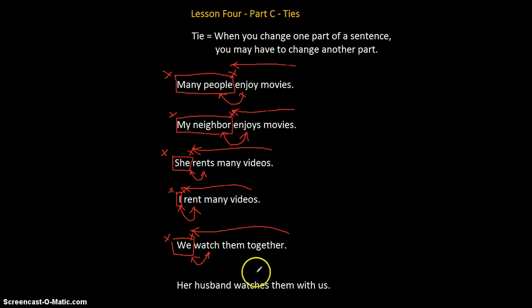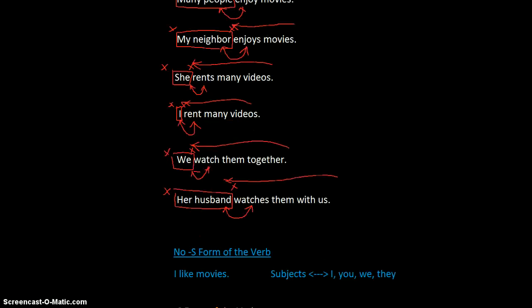Her husband watches them with us. The X word is does. It belongs here in a negative sentence. It goes here to make a question. Her husband is the subject. There are no shifters in any of these sentences as our examples. And watches ties with her husband. And there's our ties.